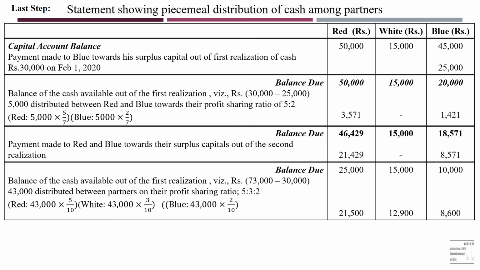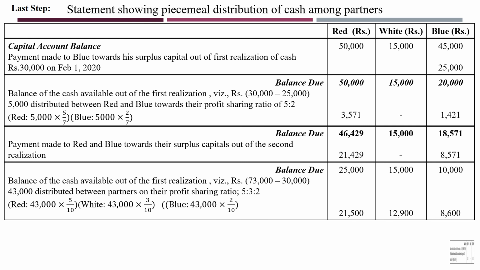That is 5:3:2. Now from here onwards, whatever surplus you get or whatever realized assets we have, distribute them according to their capital ratio or profit sharing ratio. Both are equal. See, capital ratio is 5:3:2, and profit sharing ratio is also 5:3:2. Now, what is the balance left actually? In the second realization, what is the cash realized? 73,000. Out of 73,000, 30,000 is already distributed here, right?